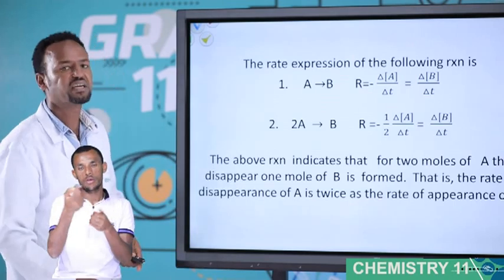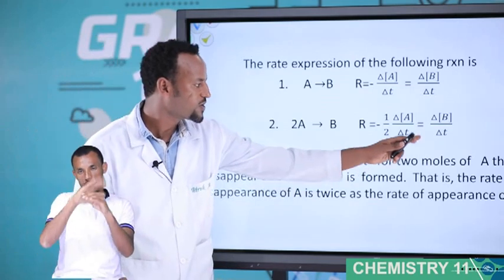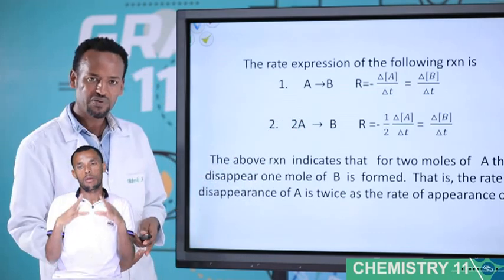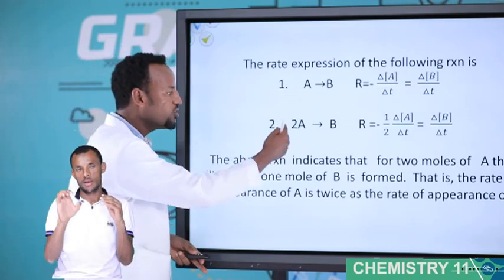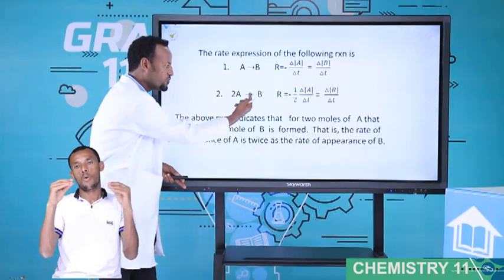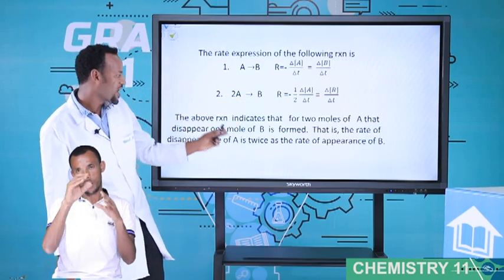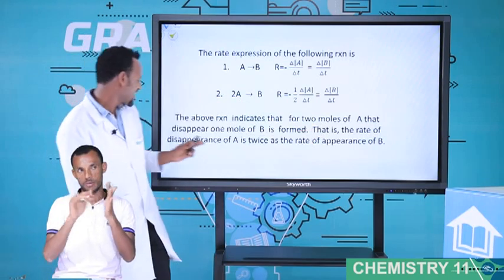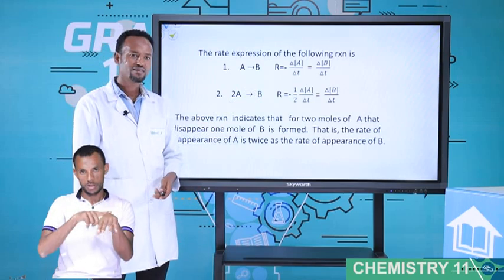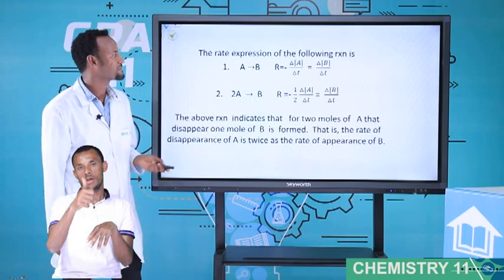This equation is the general rate expression. The above reaction indicates that for 2 moles of A that disappear, 1 mole of B is formed. For the production of 1 mole of B, 2 moles of A must disappear. That is, the rate of disappearance of A is twice the rate of appearance of B.